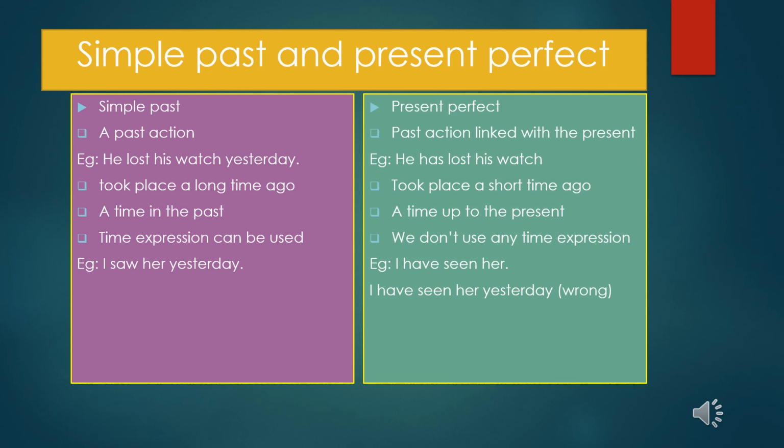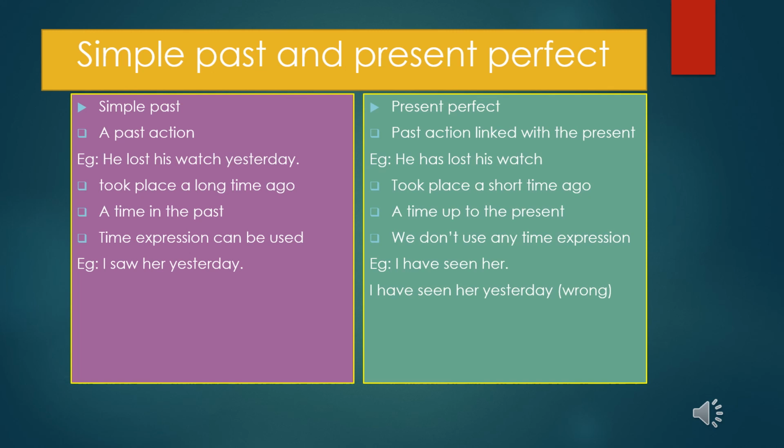Now you can see in the same example, time expressions can be used, like I can say he lost his watch yesterday. But it is wrong to use he has lost his watch yesterday. That means with present perfect tense you are not supposed to use time expressions. Like I saw her yesterday is correct, but I cannot say I have seen her yesterday. I can just use I have seen her.